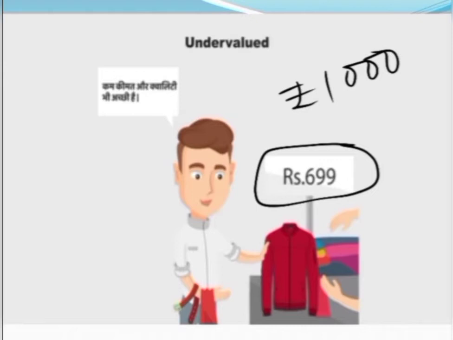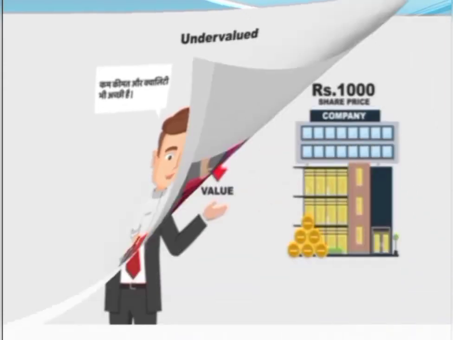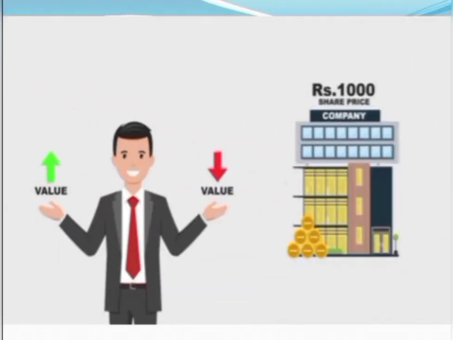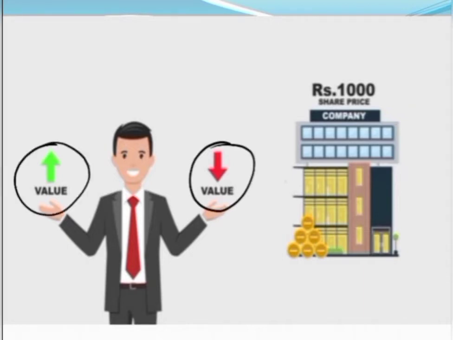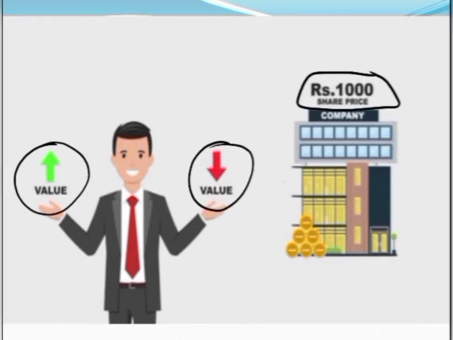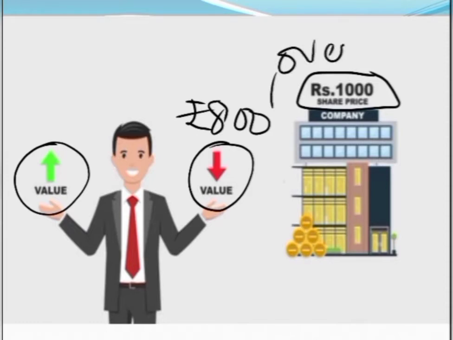Same thing happens in the share market as well. If a share is priced at rupees 1000 or if it is traded at rupees 1000 today, it does not mean that the value of share is rupees 1000. It can be lesser than that or it can be more than that. We have considered the present trading price to be 1000 rupees, but the actual worth or the present worth of that particular share might be 800 rupees, which means that in order to acquire the shares worth rupees 800, you have to pay price of rupees 1000. So it is a case of overvaluation.